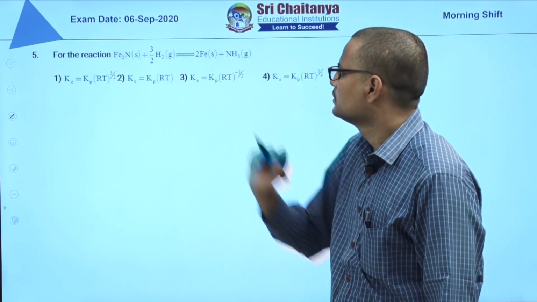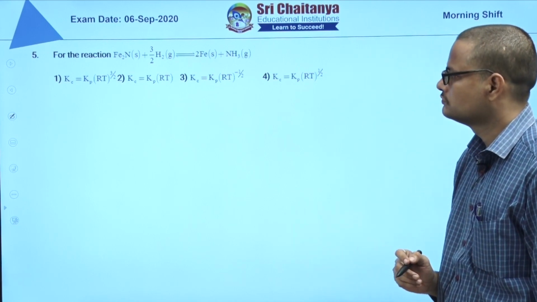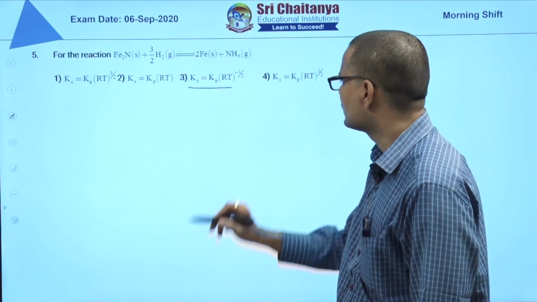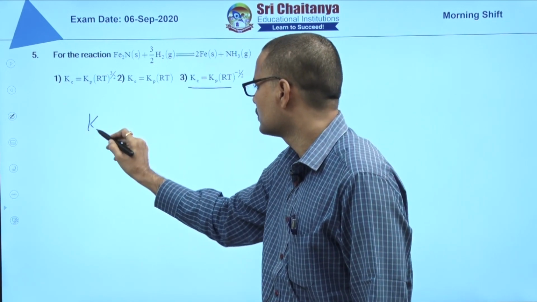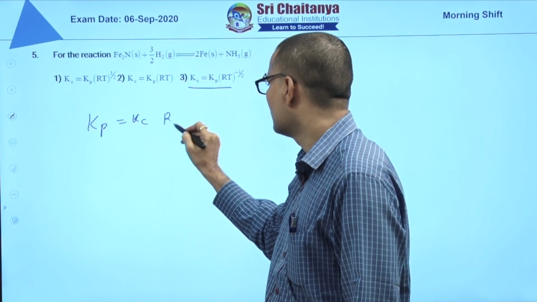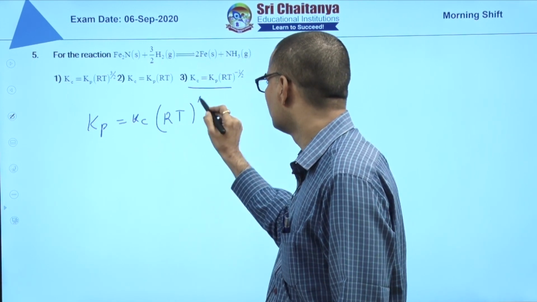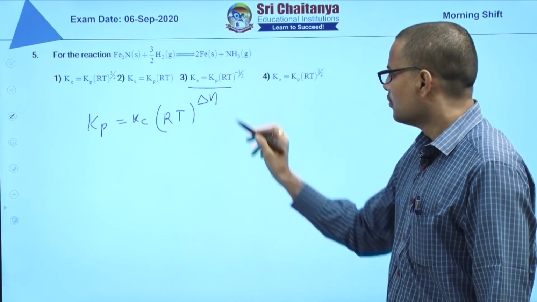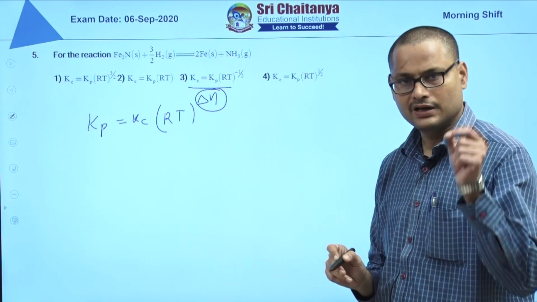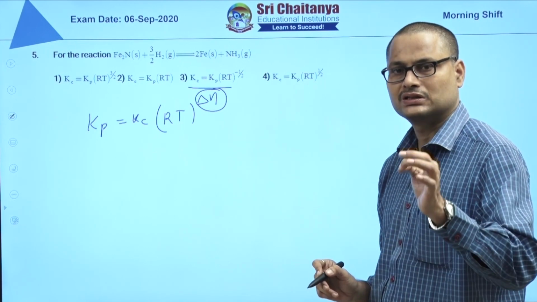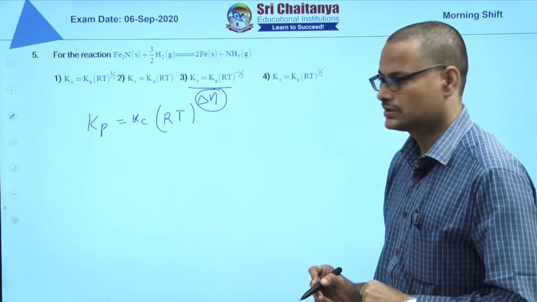So this is chemical equilibrium concept where the relation between Kp and Kc, Kp is equal to Kc into RT power delta n. What is this delta n? Delta n is sum of the number of moles of gaseous products minus sum of the number of moles of gaseous reactants.